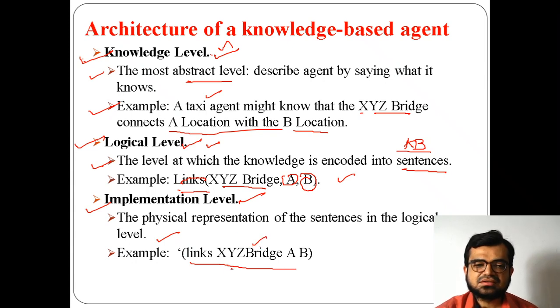Here the bridge XYZ has linked A and B and they have performed the task. That's why the architecture contains three levels.